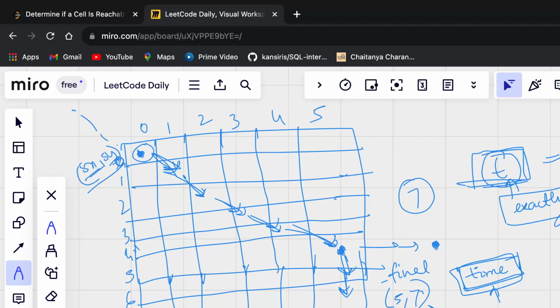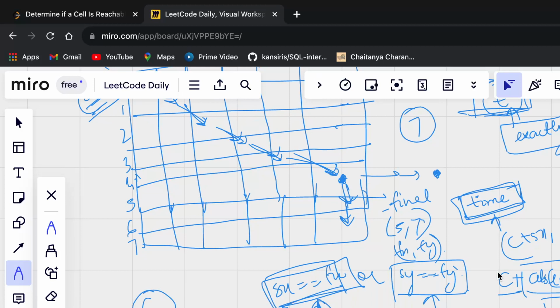For C steps, I'm decreasing both of these. So I can say if I add C to this and if I add C to this, then I can definitely know the coordinates, right? That is the diagonal distance that I have traversed, right? If I add C, it's C plus Sx and C plus Fx, correct? Similarly, C plus Fy and C plus Sy. Now, among this expression or this expression, one will become 0 first, before the other expression. So I can safely say that if I calculate the maximum out of this particular distance, that is going to be my shortest time, right?